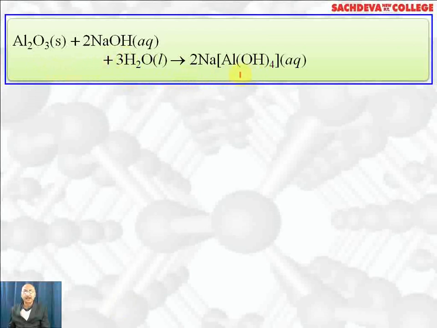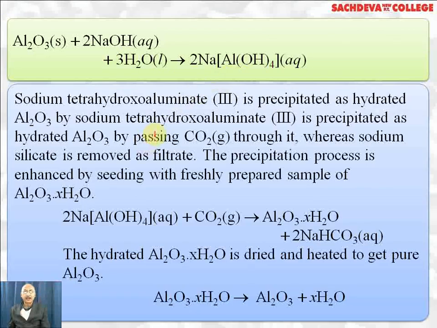sodium tetrahydroxoaluminate(III). Sodium tetrahydroxoaluminate(III) is precipitated as hydrated aluminium oxide by passing carbon dioxide through it. So we get Al2O3.xH2O plus 2 NaHCO3. The hydrated Al2O3.xH2O is dried and heated to get pure alumina. Al2O3.xH2O gives Al2O3 plus xH2O. Sodium silicate is removed as filtrate because it will remain in soluble form, and other impurities like TiO2 and Fe2O3 can be removed by filtration.